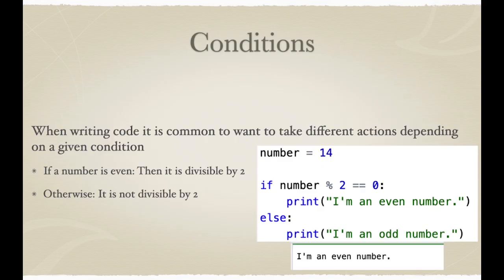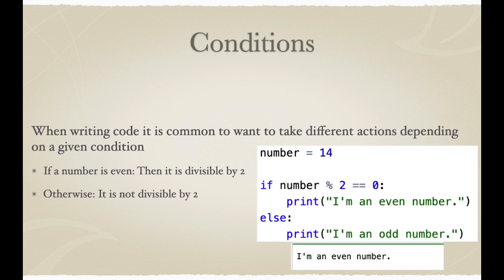First, let's begin with discussing conditions. It is very common when writing code to want to take different actions depending on the value of a given condition. If, for example, a number is divisible by 2, then it is even. If it is not divisible by 2, it is odd.